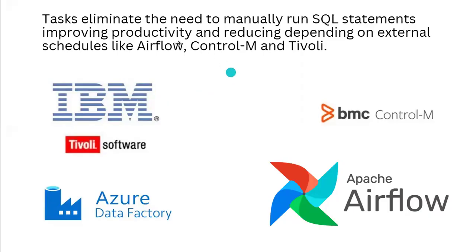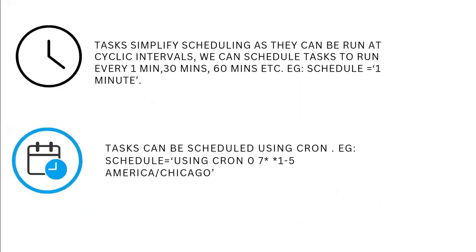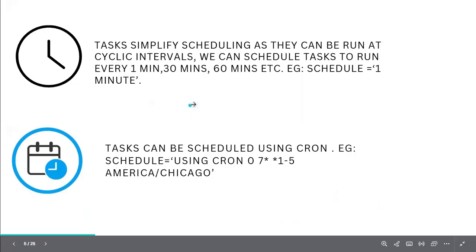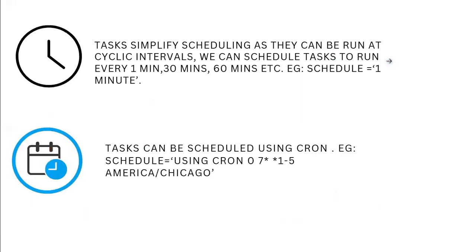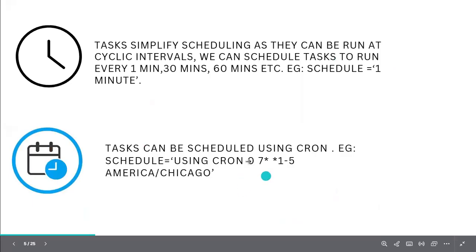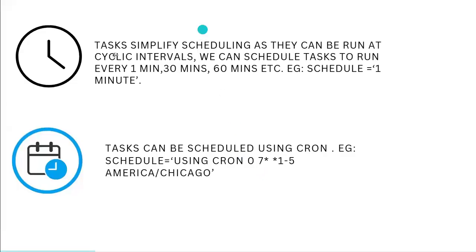Okay, task eliminates that needs to manually run SQL statements, improving productivity and reducing dependency on the external schedulers like Airflow, Control-M, or Tivoli. Okay, so in this task, I can schedule by using time. Okay, I can schedule based on the time, like 1 minute, 2 minutes, or like that, or I can use cron job or cron timing. Okay, so either I can go with this normal timing, or I can go with this cron script. Most of the time we mostly use this cron script.